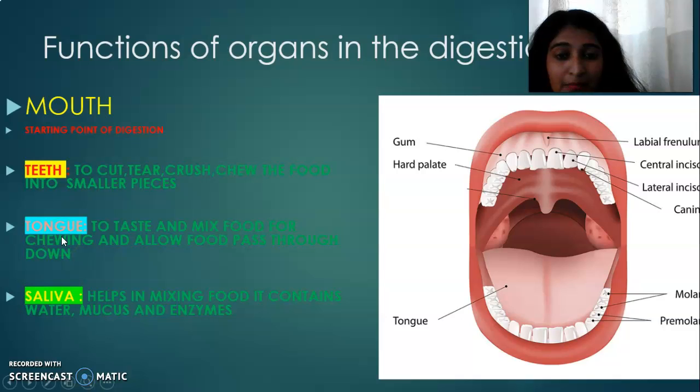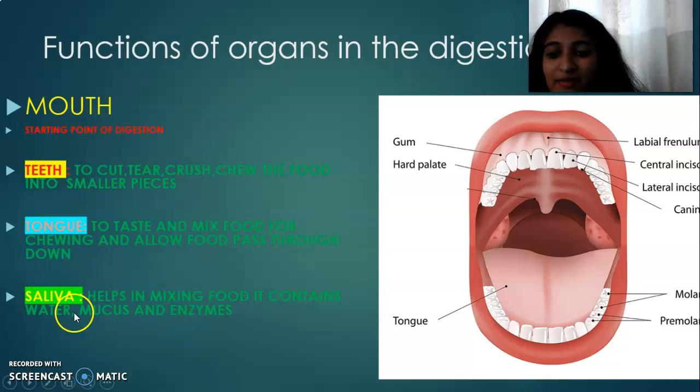And also it helps to mix the food properly. Okay, the tongue helps; without the tongue we can't mix the food. The tongue helps to mix the food and chewing. And also the tongue allows the food to go down. The food must go down, so the tongue helps the food to go down, right?